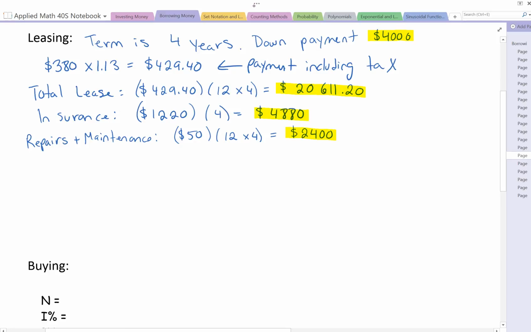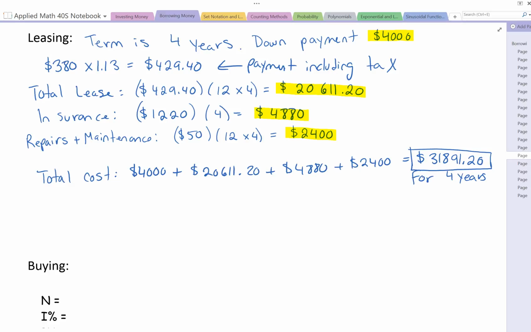Add all those values up, we'll get how much it's going to cost her to lease for the 4 years. So that's $31,891.20.